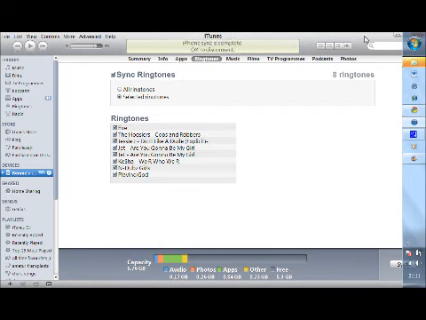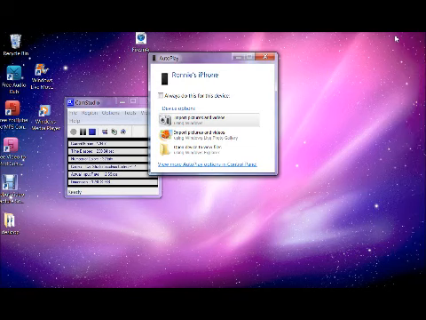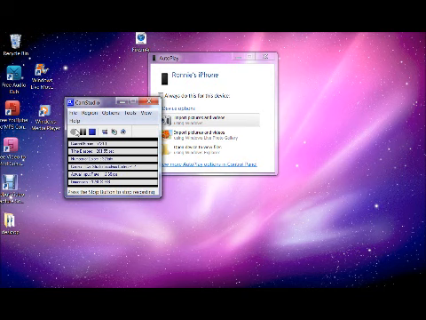He's quite good. Shows you all the new tech stuff, and now the sync is finished. I'm going to go to my iPhone settings, and I'm actually going to put on the ringtone. You go to settings and sounds, and simply click on the song that you just synced, which is Fire, and it's done. It's really simple and no software included.